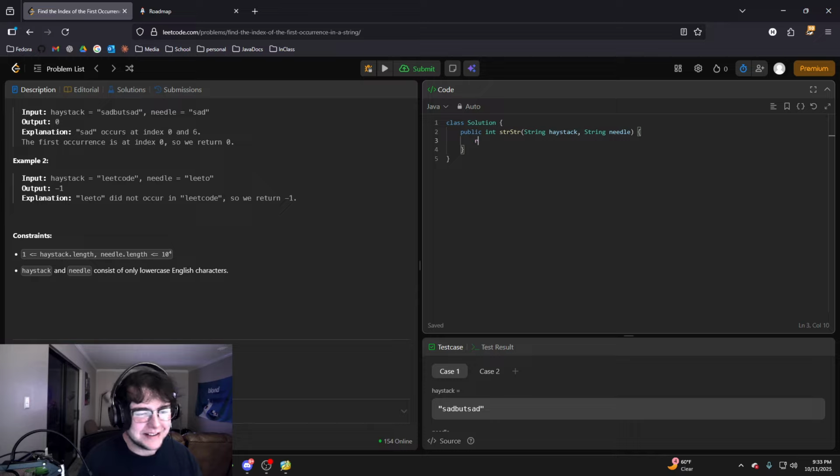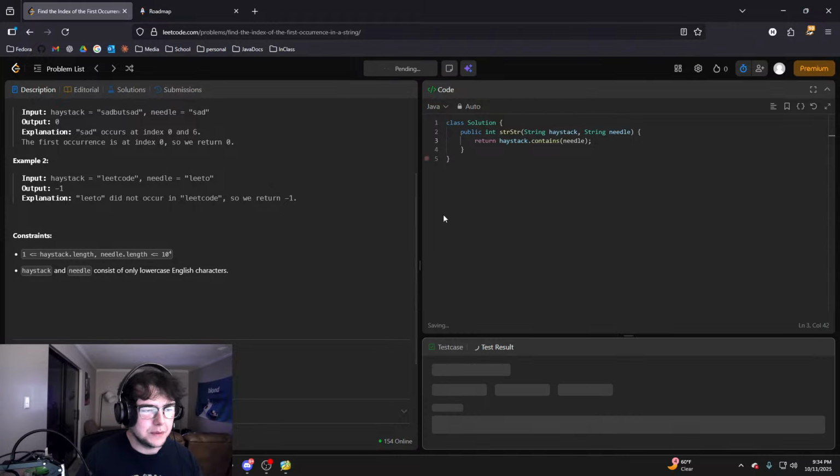But I'll show you all that Java already has this function implemented. So I think it's haystack.contains(needle), and then if we run this, it should work for the test cases.